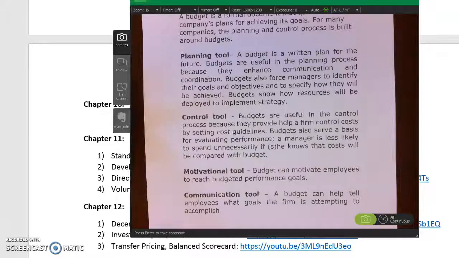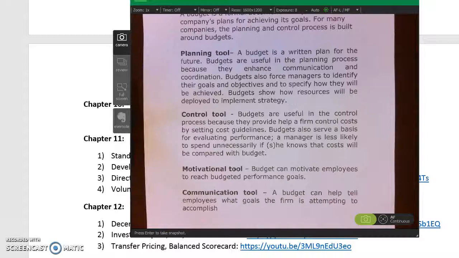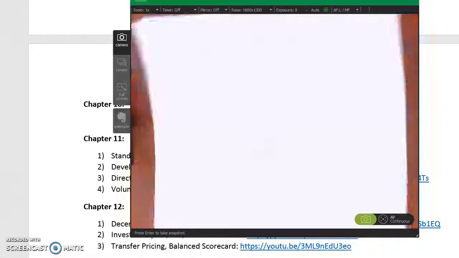Okay, and so if we talk about some other uses, it can be a motivational tool. It's a carrot. You say you hit this budgeted performance or budgeted profit number, you get your bonus. And it's a motivation tool. And of course, it's also a communication tool. It can help companies to identify their resources and say, this is how we're going to deploy our resources to hit our strategic goals. And so in that way, it can help to communicate objectives and goals.